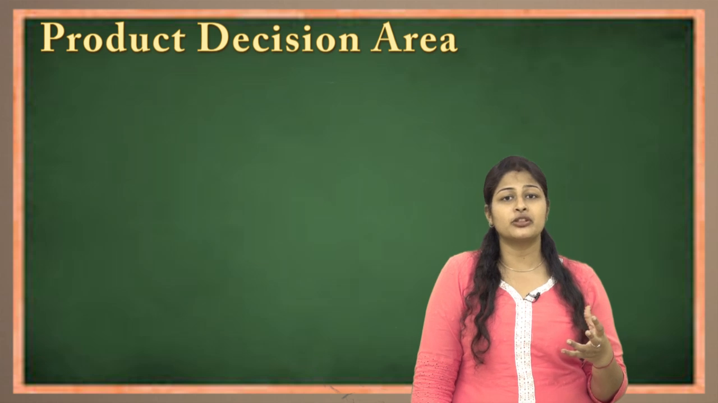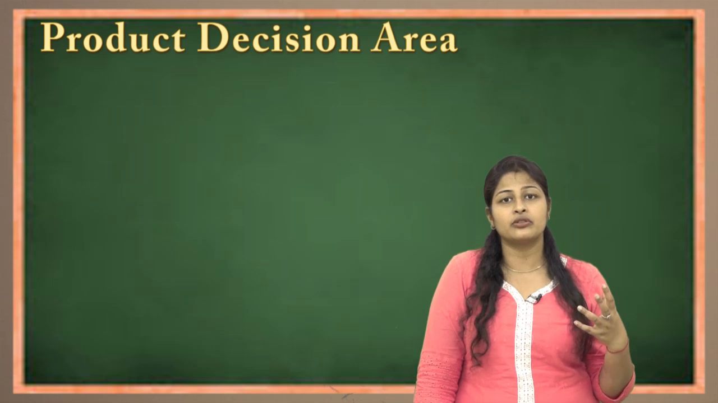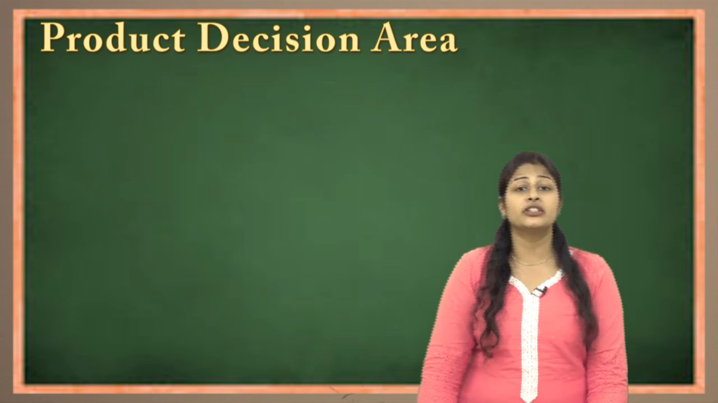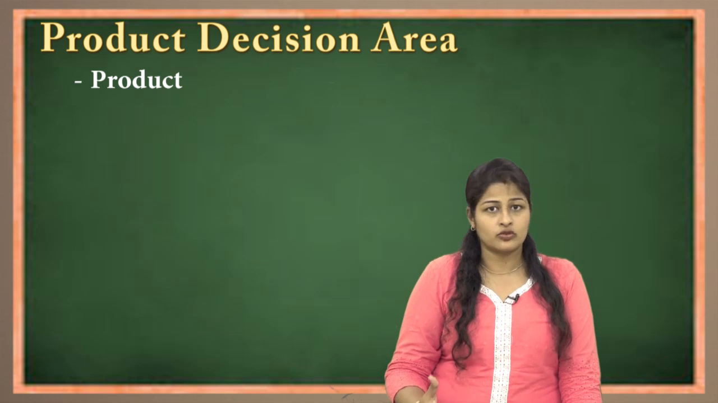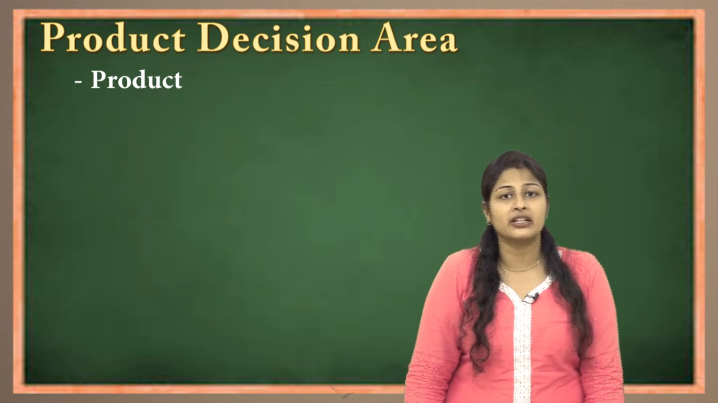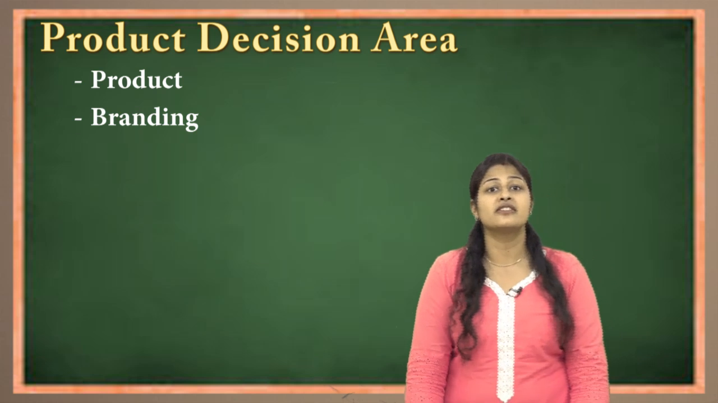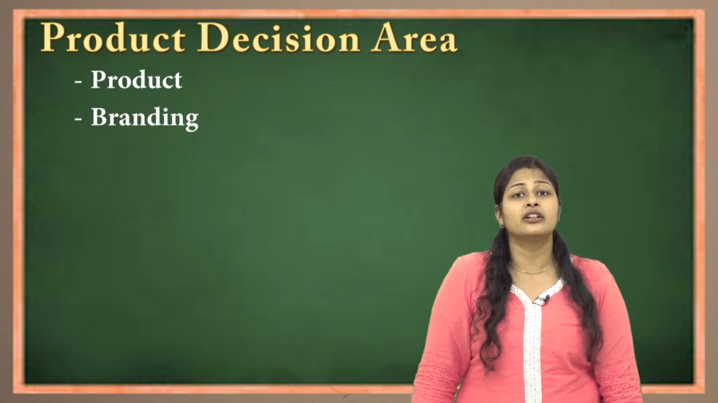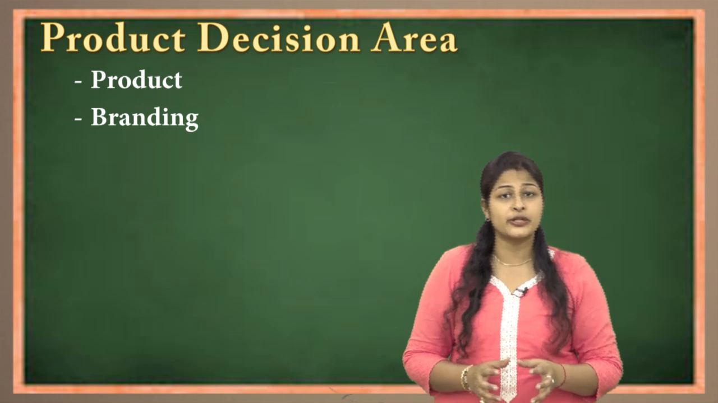Now when a manufacturer plans to start production activity, what decision does he have to capture, or what area does he have to cover when it comes to product decision? First comes the product, what exactly the product has to be. After deciding on the product, whether he will go for branding or not. We all know what branding is. Branding is the name, symbol, logo which is given to the product so that it becomes easy for the customer to identify it among the competitors' products.